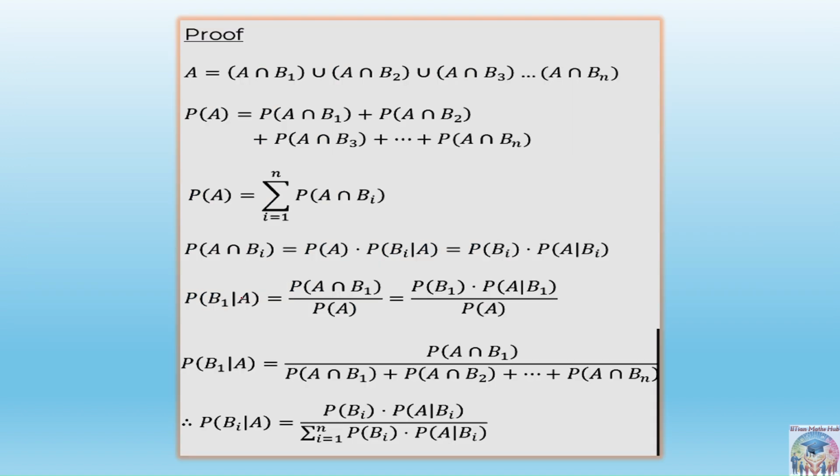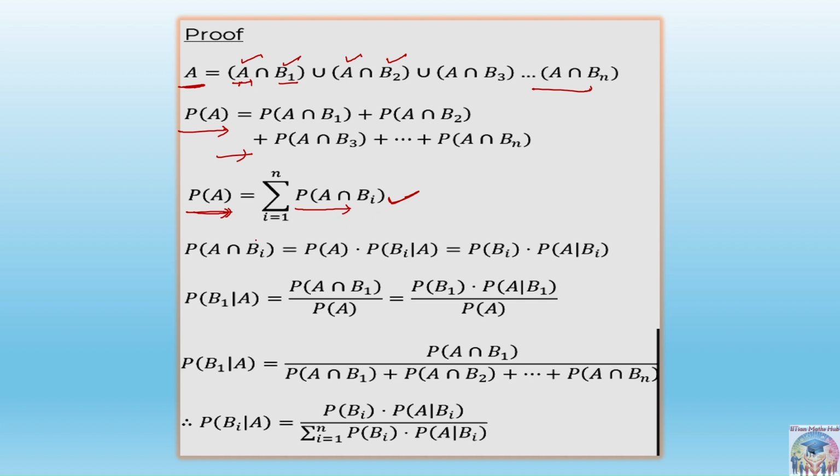If you want the proof of it, total probability theorem says that you can write event A as A intersection B1, A intersection B2, provided that the Bi are mutually exclusive and exhaustive. If n number of events are there, you can write like that. Similarly, P of A can be written in this case in the index form, or the compact form.